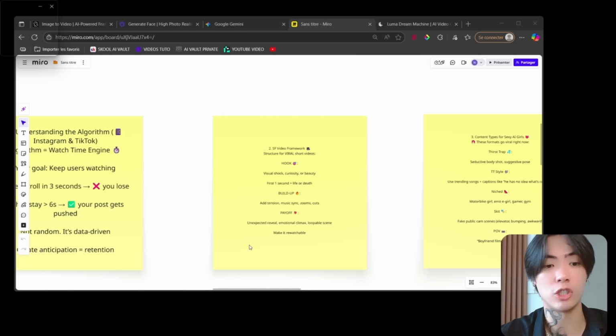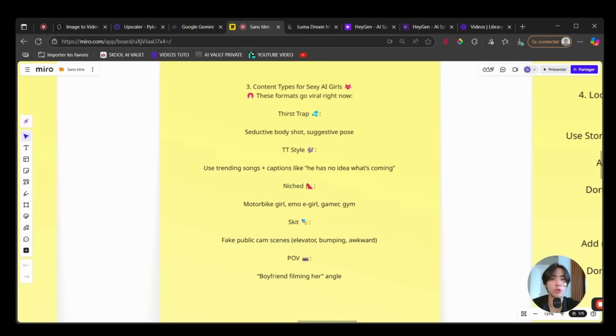So now I will show you how to create viral content, especially for short form videos. This is actually the meta, mainly for Instagram and TikTok. And I'm telling you, it's very easy for a pretty girl to go viral. I'm sure even on TikTok, you know some influencers, some girls, they just make 6 seconds dance videos and they go viral and get millions and millions of followers, which is literally impossible for a guy if you're not creative or if you don't have a specific action, right? But girls can literally show their face for 8 seconds and that goes viral and attracts millions and millions of people.